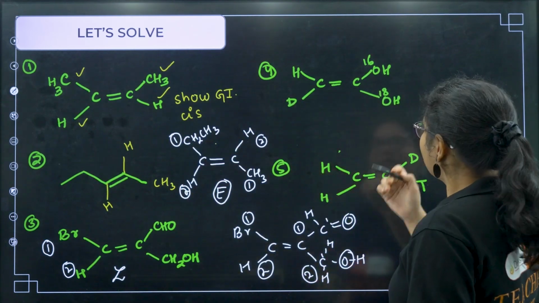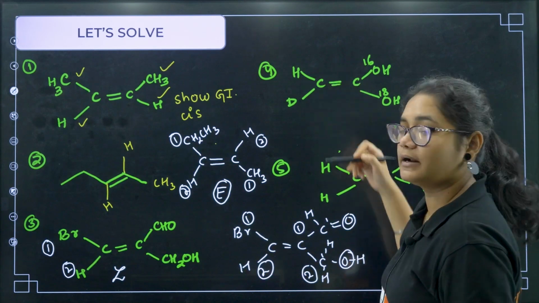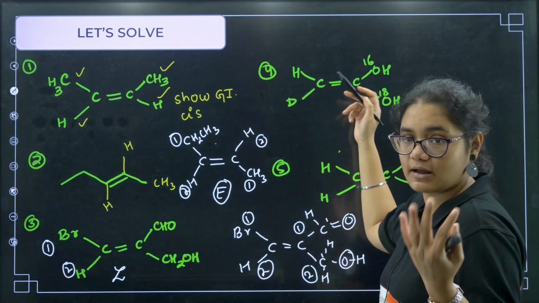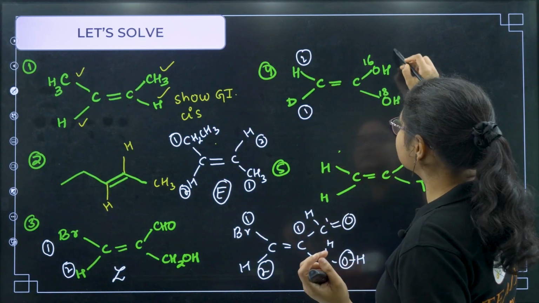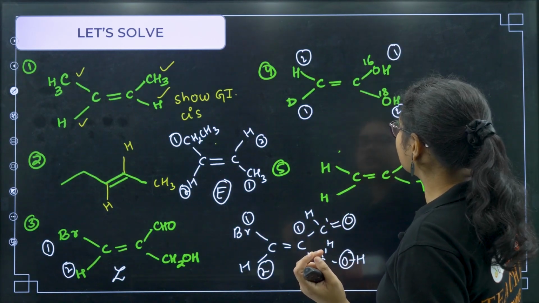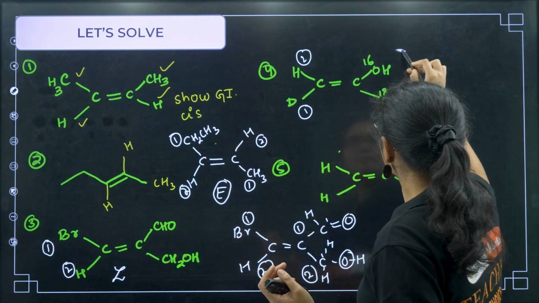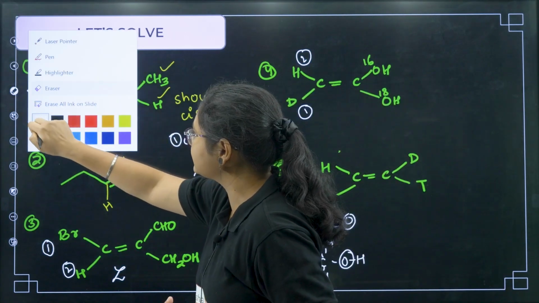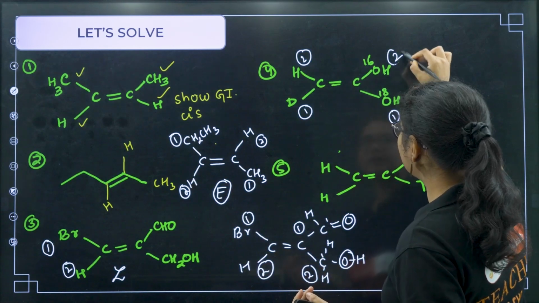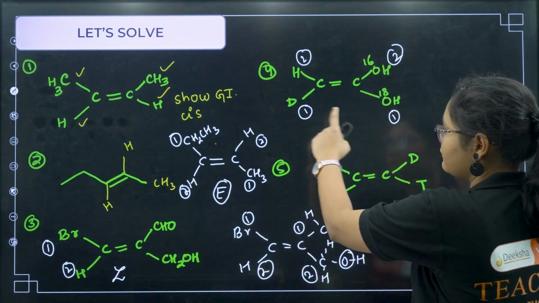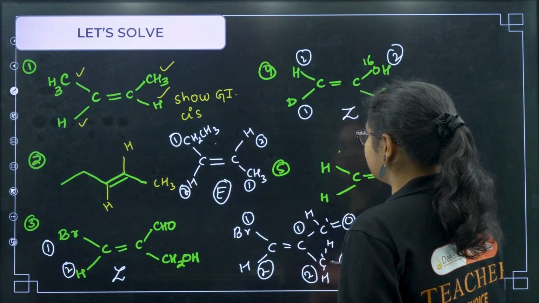Okay. Coming to next question, if you see here, atomic number is same, right? But here the deuterium mass is more, so this is 1 and this is 2. And here this is 1 and this is 2. Sorry, oxygen 18 is 1. Okay. So mass wise, right? Oxygen 16 is 2. And this is 1, right? So again 2 and 2 are on the same side, 1 and 1 are on the same side, right? Then this will be called as Z isomerism.